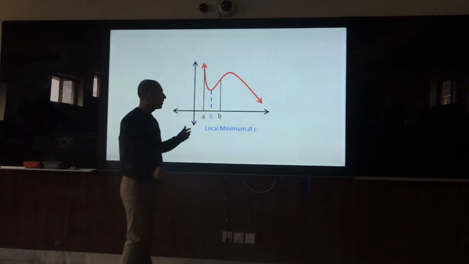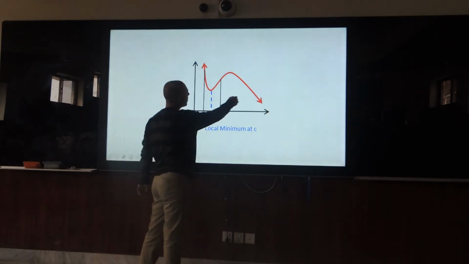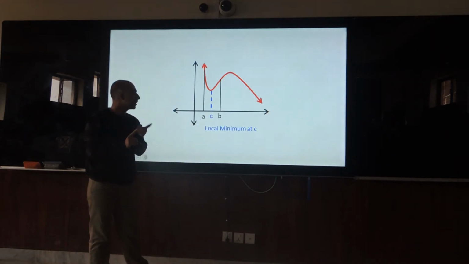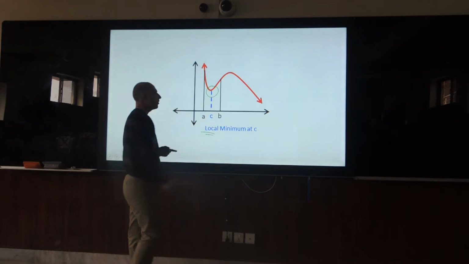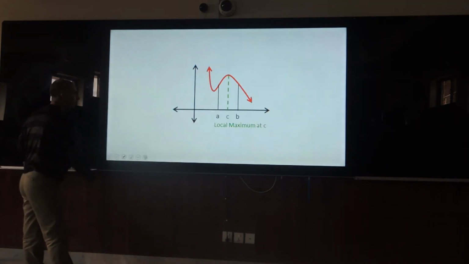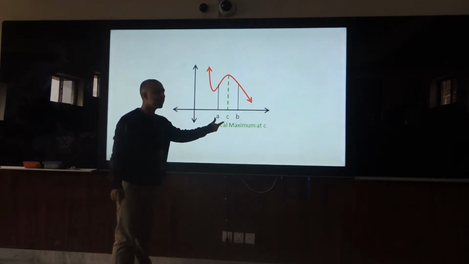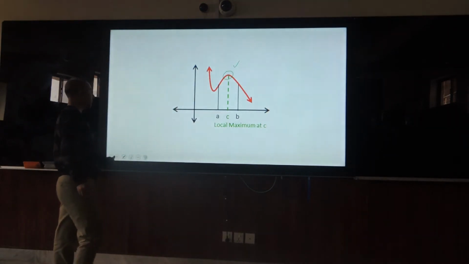So if only one minimum is observed, then you should not say it's the absolute minimum, you should say it's the local minimum, because there is no comparison. So, local minimum. Similarly, if you have one peak between two points, this is known as a local maximum.